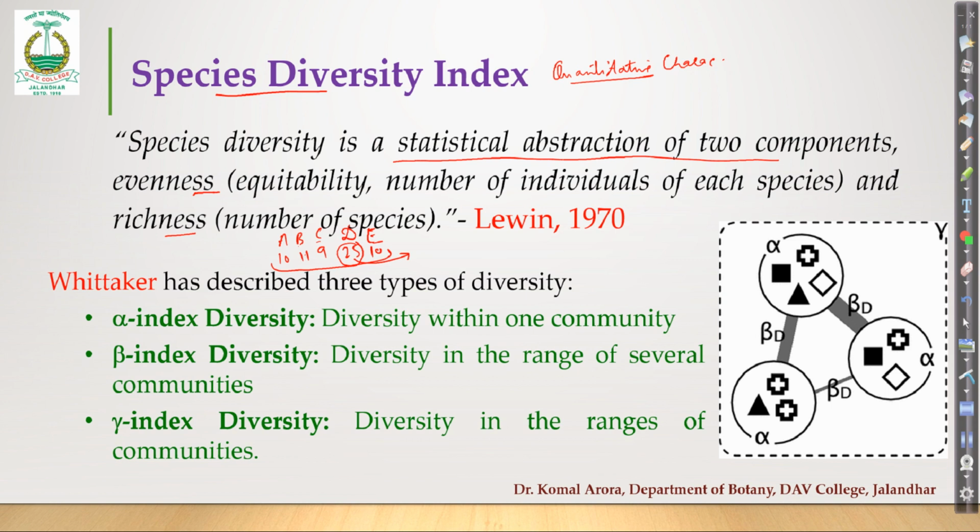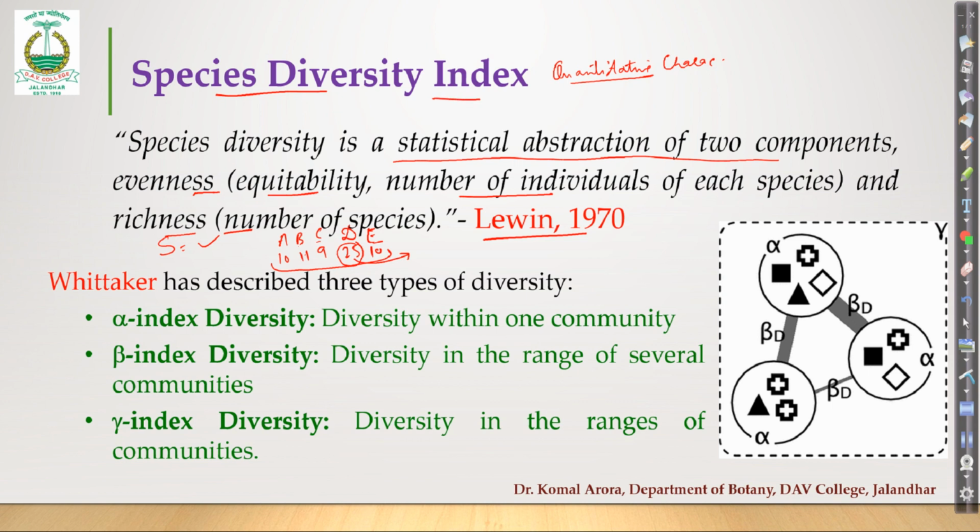So species diversity is dependent upon evenness, which is the equitability, meaning the number of individuals of each species. And the second factor is richness. Species richness, which is designated with capital S, simply equates to the number of species in that area. Now that is species diversity, and this concept was given by Lewin in 1970, and later on it was correlated with an index, that is the species diversity index.